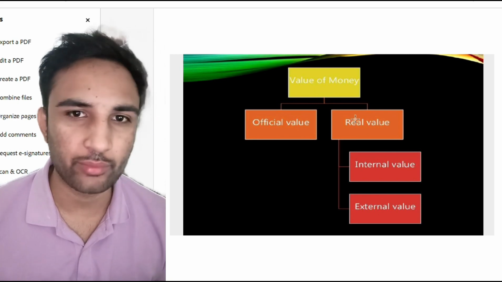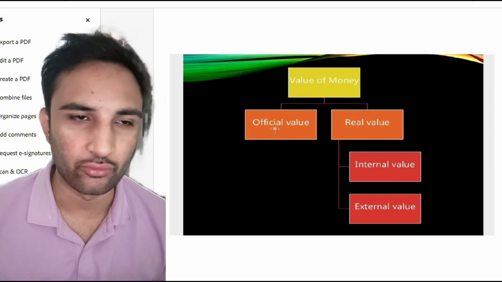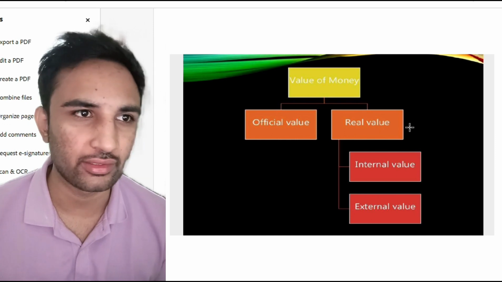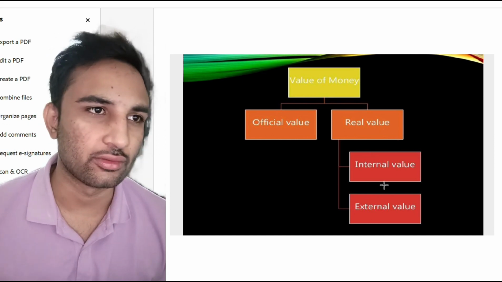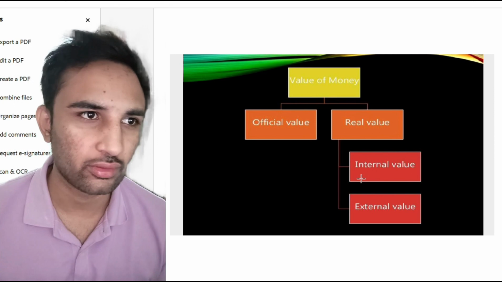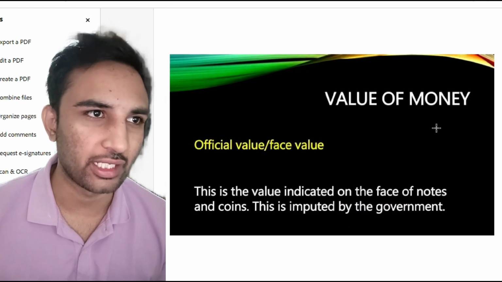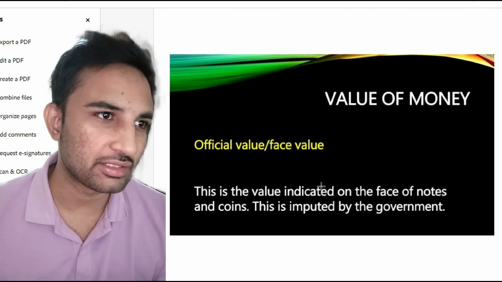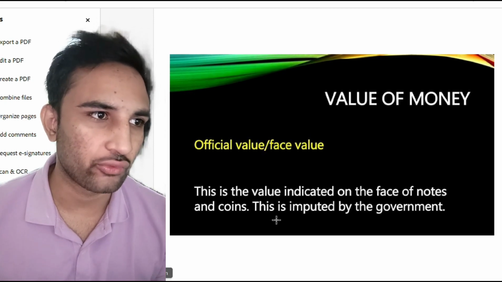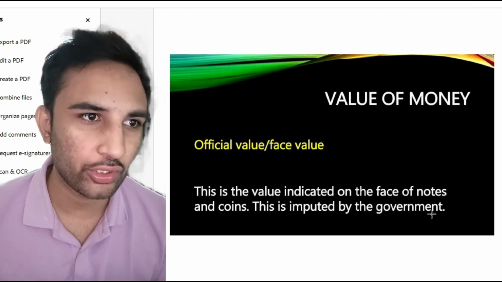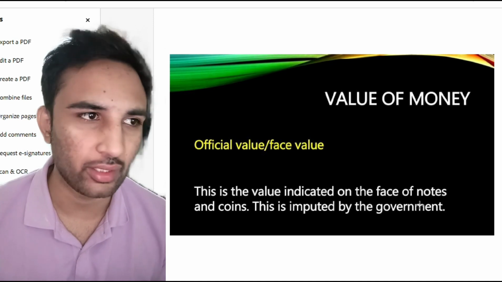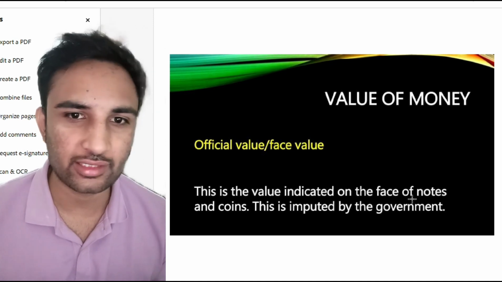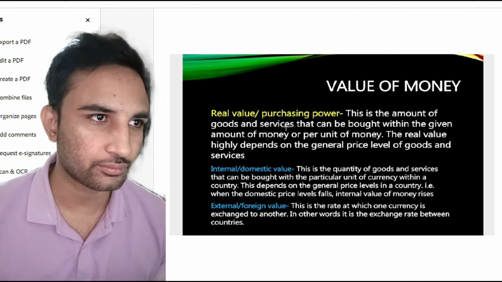The value of money. There are two types of value of money. The first one is official value, and the second one is real value. Within the real value, there are two more values: the internal value and the external value. The official value is the value indicated on the face of notes and coins. This is imputed by the government. Let's say a $1 bill is actually $1. That is the official value of that $1.